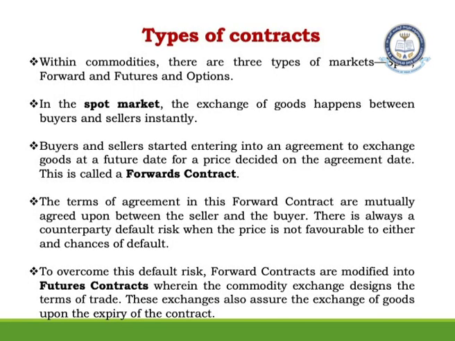When these exchanges determine the terms of a contract, such a contract is called a futures contract, so that any default risk arising because the price is not favorable to one party, as in a forward contract, is avoided. The exchange enters the picture and determines the terms of the contract. Such a contract is called a futures contract.